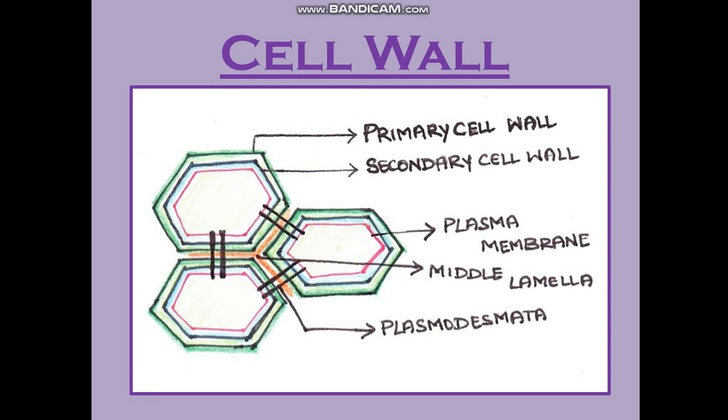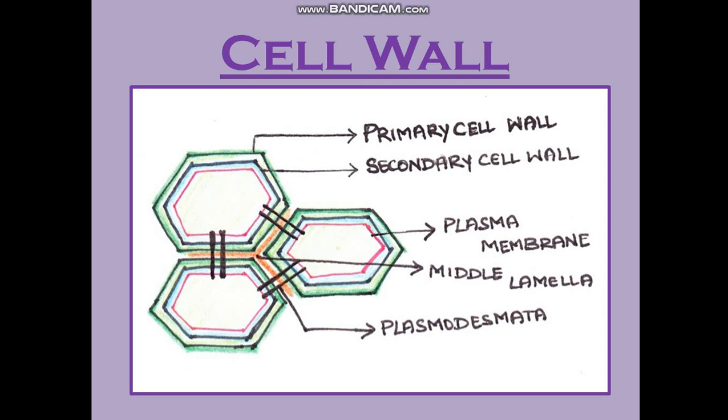And why is it needed that a rigid cell wall is present? What is the benefit of that? You have studied in class 10th. They do not burst open when excess of water goes inside by endosmosis. Why do they not burst open? Because they have a rigid cell wall present. So it is of very great importance.